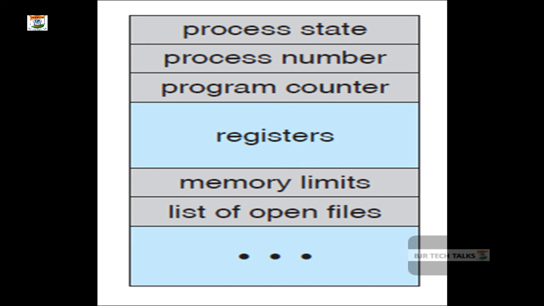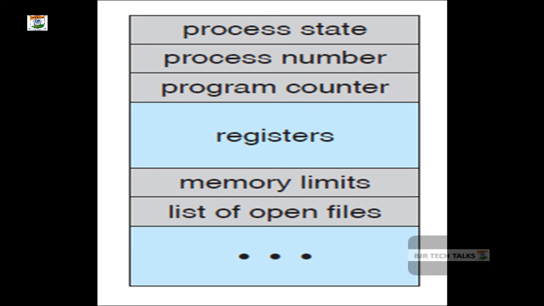Apart from that, the process might be taking the help of some registers to store intermediate data. So registers are also associated with the process control block, and the process might be working with main memory segments. So what are the limits? What is the minimum address and what is the maximum address, so that I can access the data in the main memory? That is the memory limits.